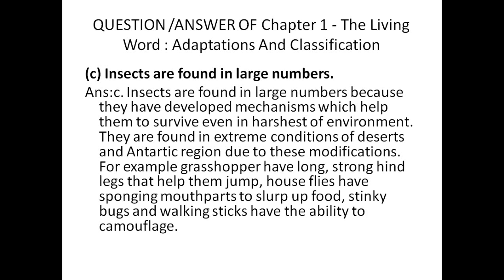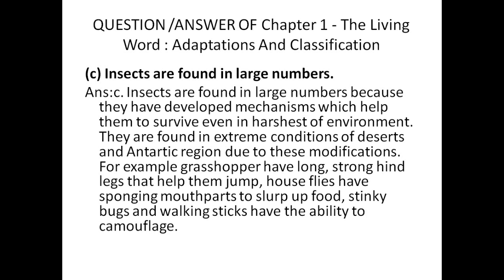For example, grasshoppers have long, strong hind legs that help them jump. Houseflies have spongy mouth parts to slurp up food. Stinky bugs and walking sticks have the ability to camouflage. Now, what are stinky bugs and walking sticks?